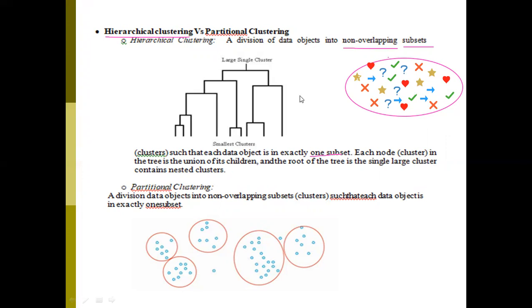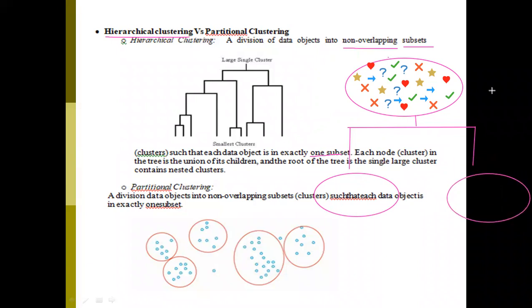Assume these are the data points I have in my data set. Now let me divide these data points into 2 groups. This is one group and this is another group.